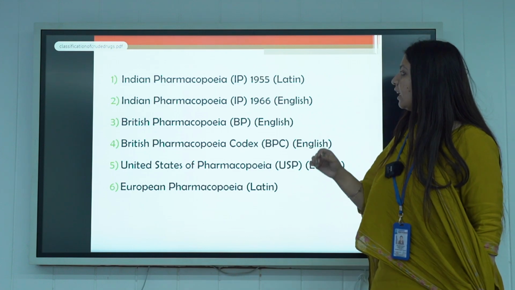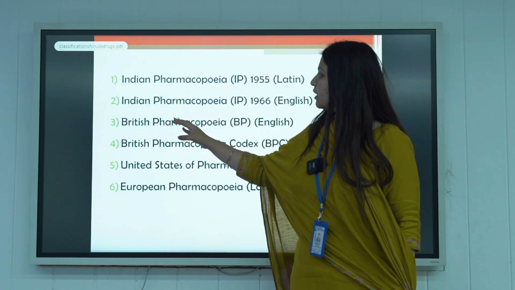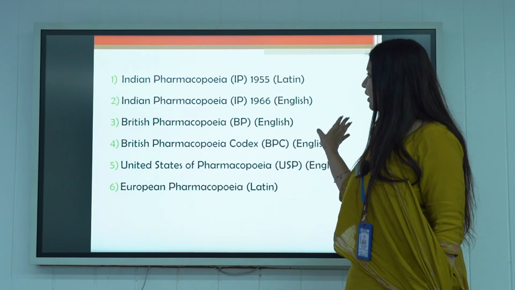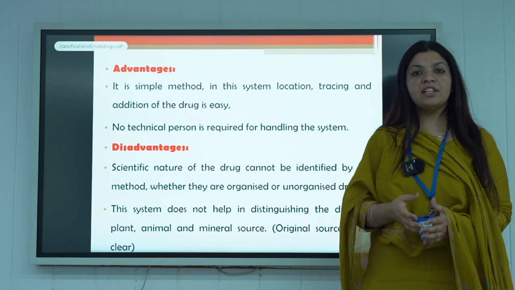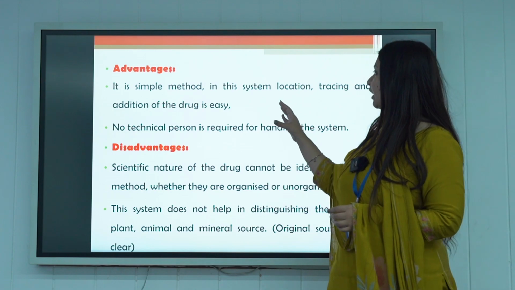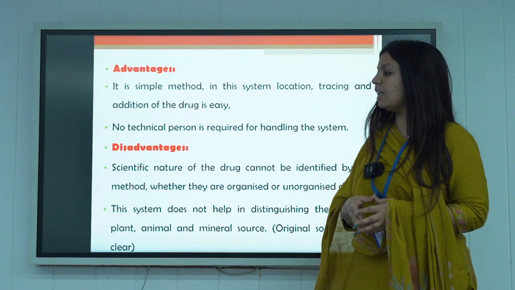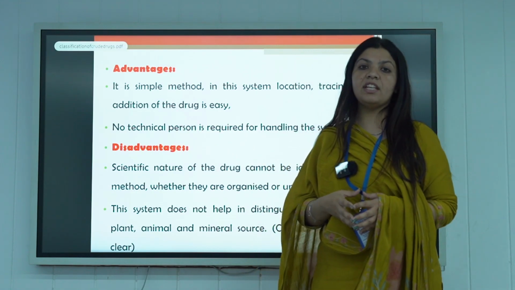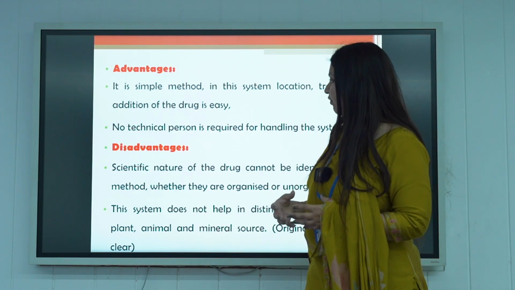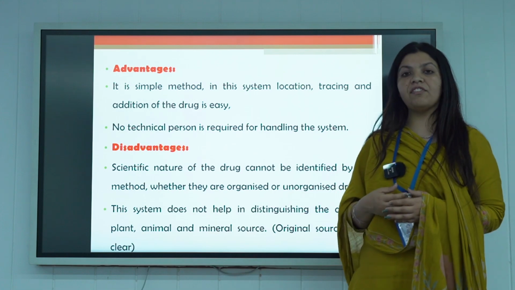We'll study that there are many pharmacopoeias. For example, the Indian pharmacopoeia, British pharmacopoeia, United States pharmacopoeia, and European pharmacopoeia. The advantages of this method are that it is a very simple method. In this system, we can easily see the location of the drugs, the tracing of a compound is very easy, and the addition of any drug is very easy. Then no technical person is required for this type of identification, but the disadvantage is it doesn't give the exact scientific nature.